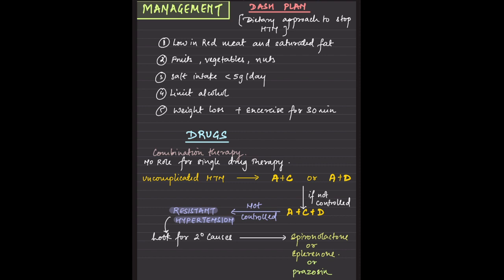If the blood pressure is still not controlled, then it becomes a resistant hypertension, and for that we have spironolactone. Okay, and look for the secondary causes for it. So spironolactone, eplerenone, or we have prazosin. Prazosin could be prescribed as 2.5 or 5 depending upon the blood pressure.